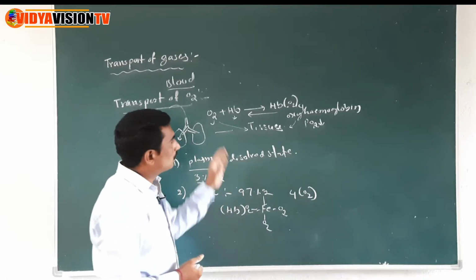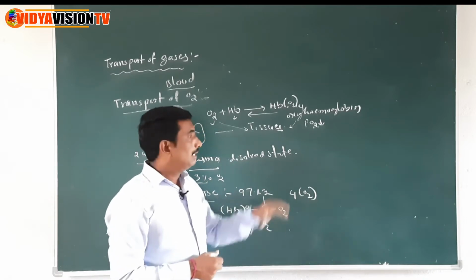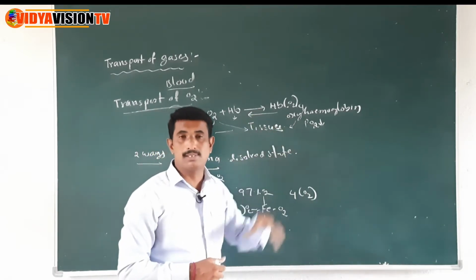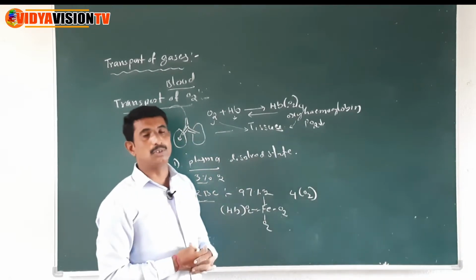Now that oxyhemoglobin is transported into the tissue through the blood. In tissue, the pressure of oxygen is very low. Why is it low in the tissue, children?